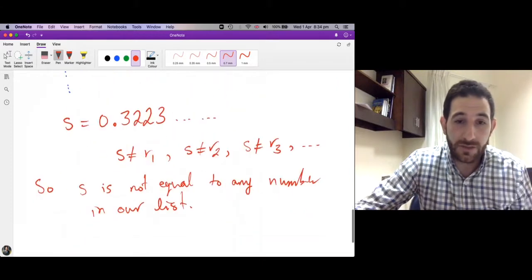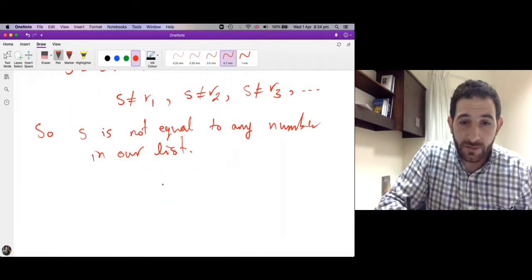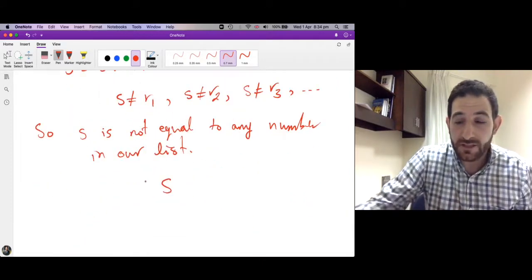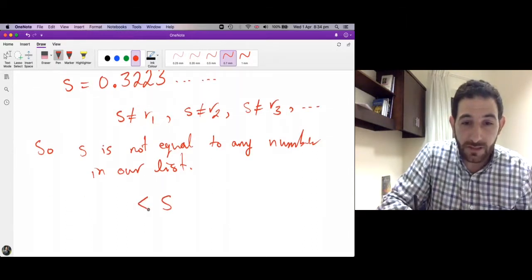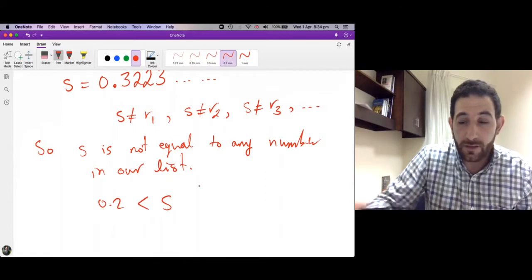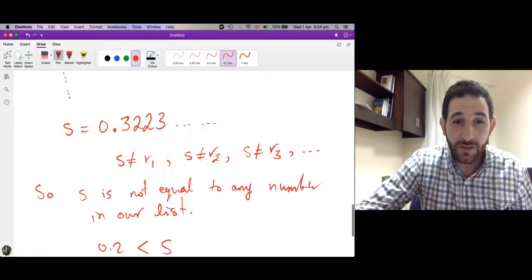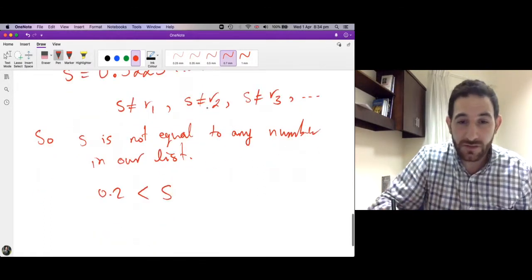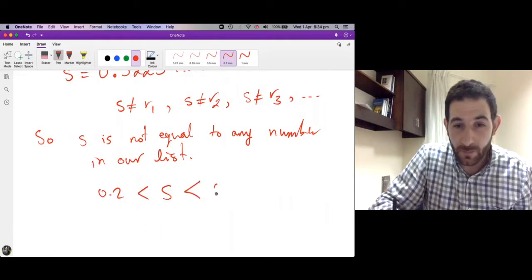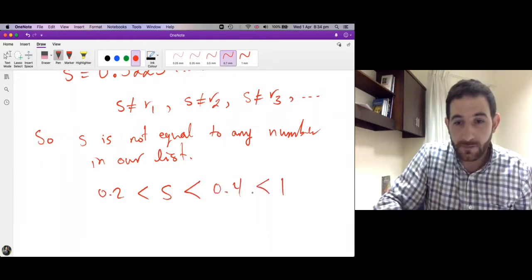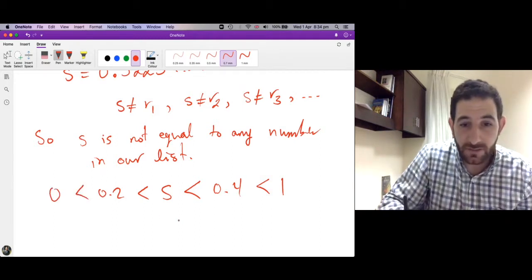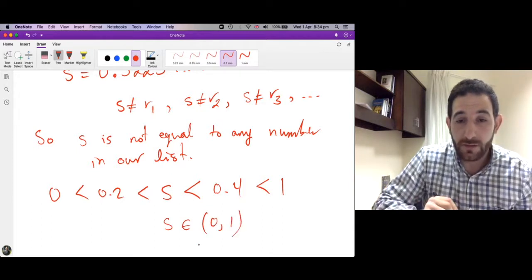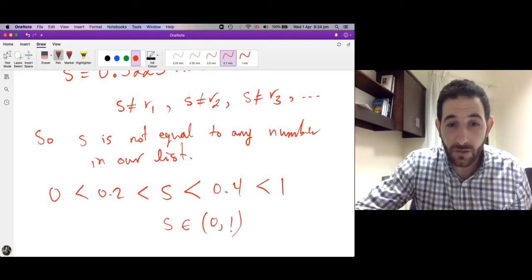Okay, but notice that, what do you know about this number S? The least it could be is 0.222..., which means it's strictly bigger than 0.2, and the largest it could be is 0.3333..., which means it's strictly less than 0.4. And 0.4 is strictly less than 1, and 0.2 is strictly bigger than 0. This means that S belongs to this interval. So S is between 0 and 1.